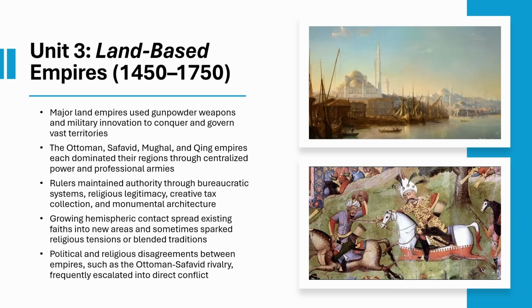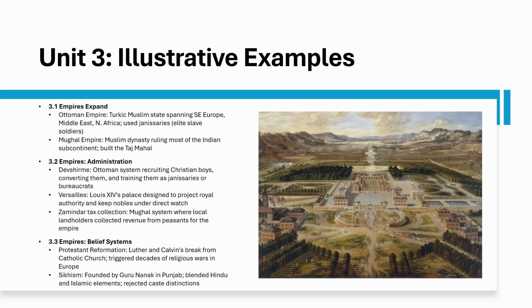On the religious side, the Reformation splits Christianity, the Ottoman-Safavid rivalry deepens the Islamic Sunni-Shia divide, and Sikhism emerges in Punjab, where Hindu and Islamic traditions are interacting closely. Some must-knows for this unit include the Devshirme, Versailles, Zamindars, the Reformation, and Sikhism.